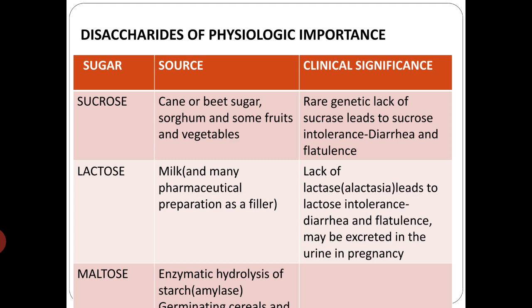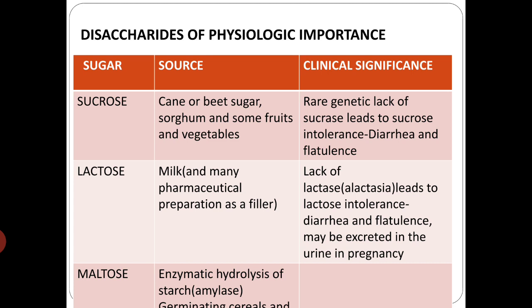Lack of lactase, or alactasia, leads to lactose intolerance, that is, the person cannot hydrolyze the lactose, which leads to diarrhea and flatulence. Lactose can also be excreted in urine in pregnancy.